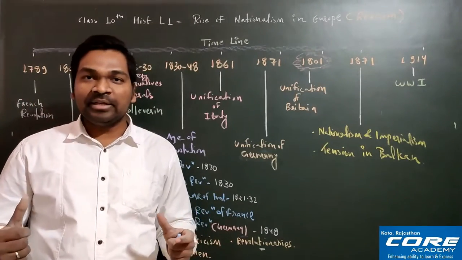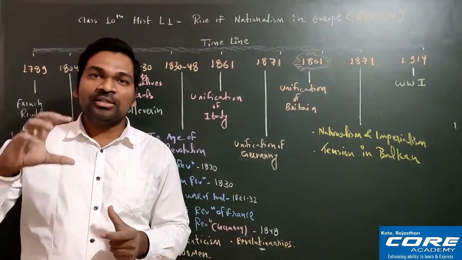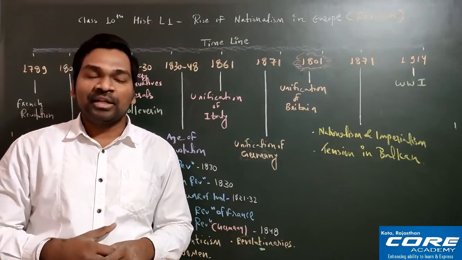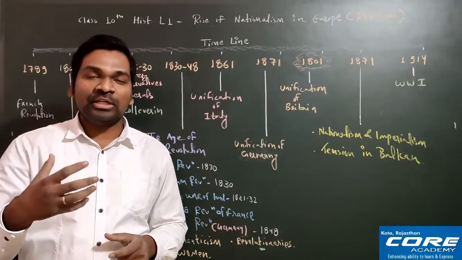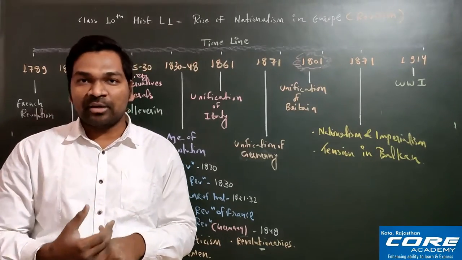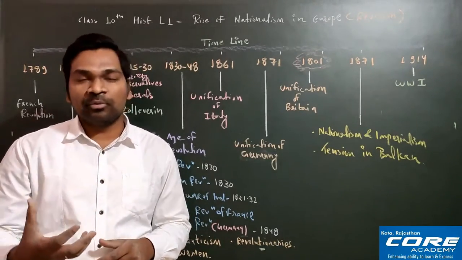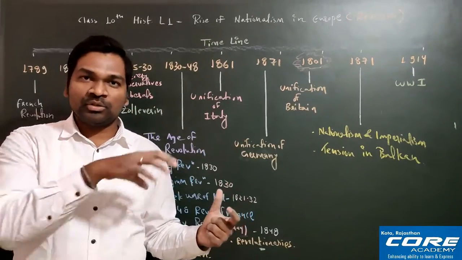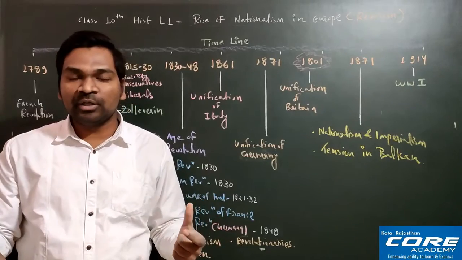So how will he be the leader of the entire Europe? By capturing others' land, others' countries. And for that he needed a large army, and for that purpose only he was recruiting people into the French army. But it was forceful recruitment. People were not willing, but Napoleon Bonaparte was still recruiting them into the French army forcefully.